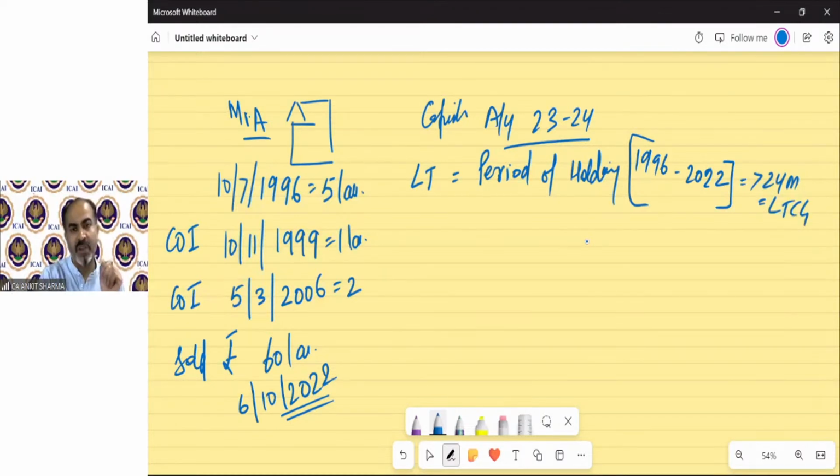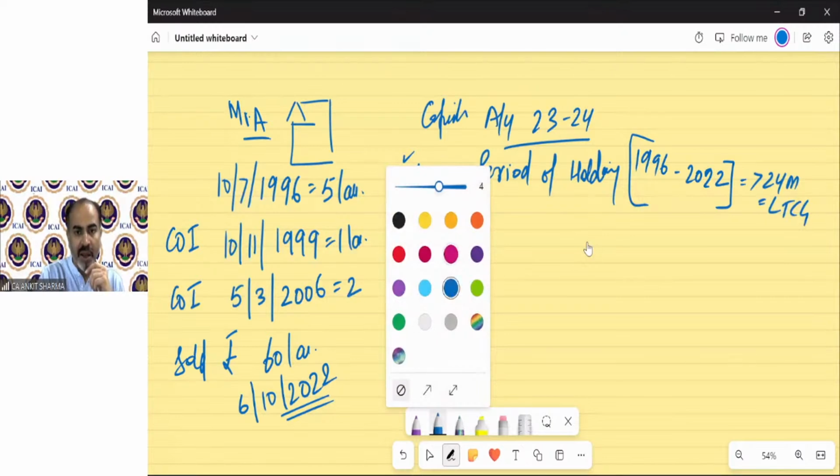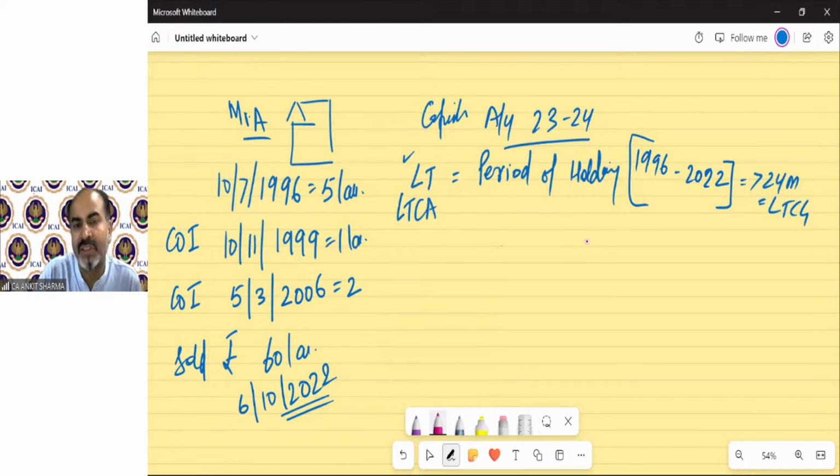So in every question, you first need to check the period of holding to decide whether it's long-term or short-term, because if it's long-term, then we have to apply the indexation concept. Before that, first of all, what will be the sale consideration? That is, of course, 60 lakh. Now we need to deduct index cost of acquisition. For that, 5 lakh is the cost of acquisition.